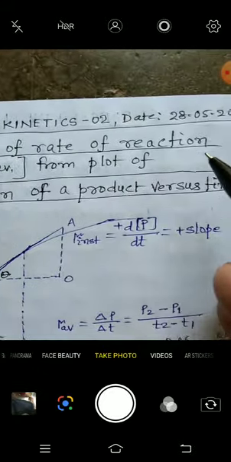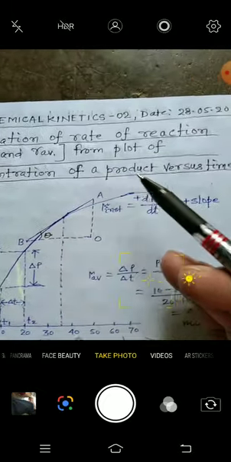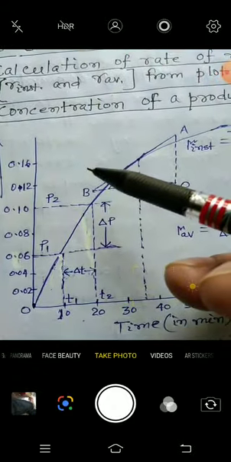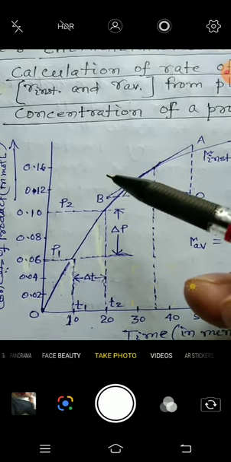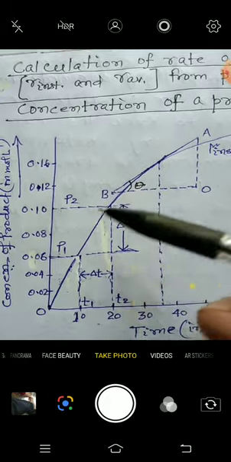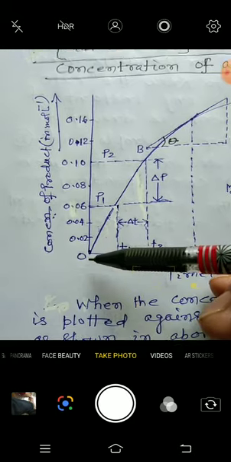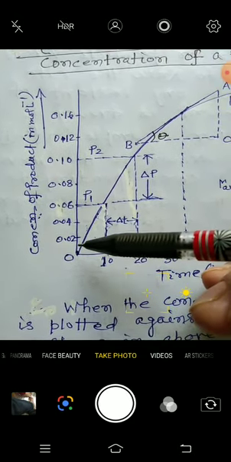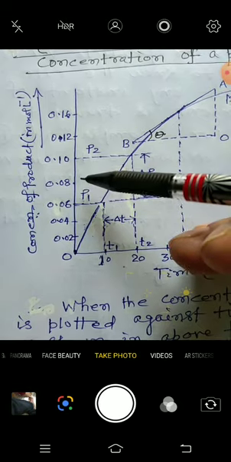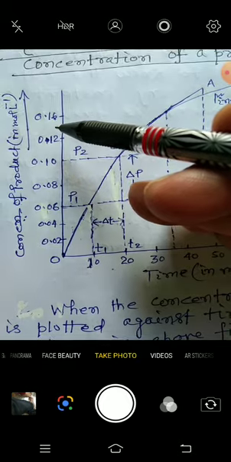Calculation of rate of reaction, that is instantaneous rate or average rate of reaction, from a plot of concentration of a product versus time. Before this, the graph was concentration of reactant versus time. Now this graph is the concentration of product versus time. Similarly, when the reaction starts, the concentration of product is 0. As the reaction progresses, the concentration of product is increasing. This shows the increase in the concentration of product, and time